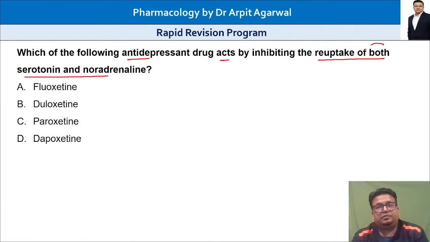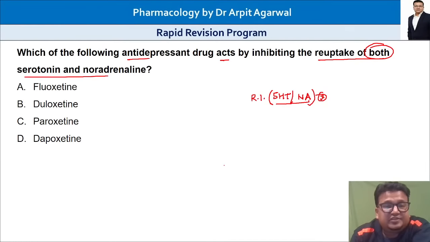Reuptake of both has to be inhibited, serotonin, that is 5-HT, and noradrenaline. Which of these? Fluoxetine, duloxetine, paroxetine, dapoxetine. So all the 'zetine' names are given. Again, simple question, difficult or confusing options.